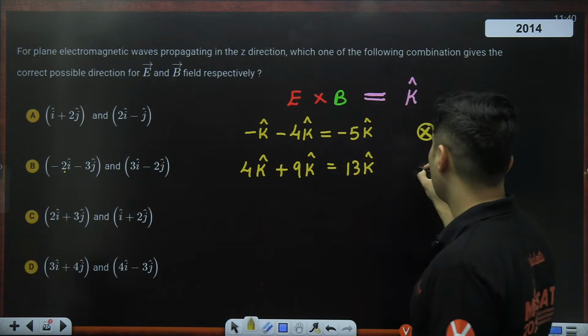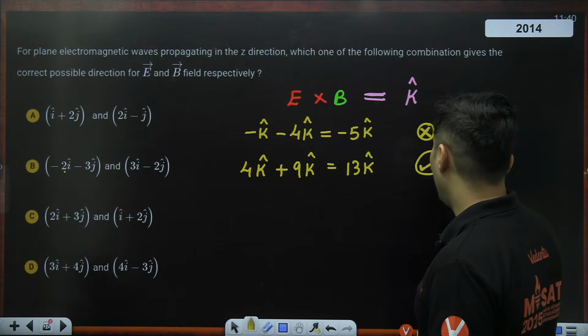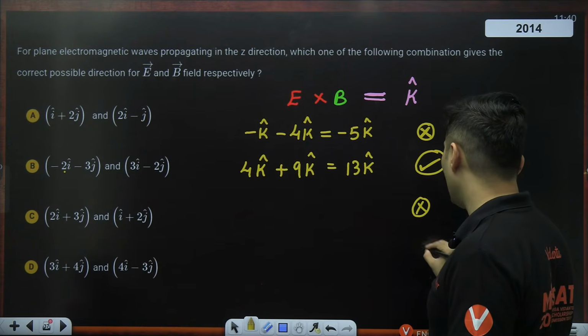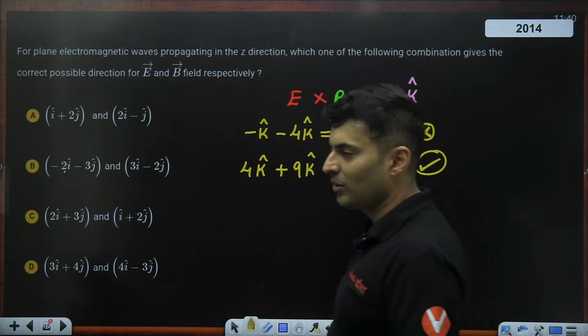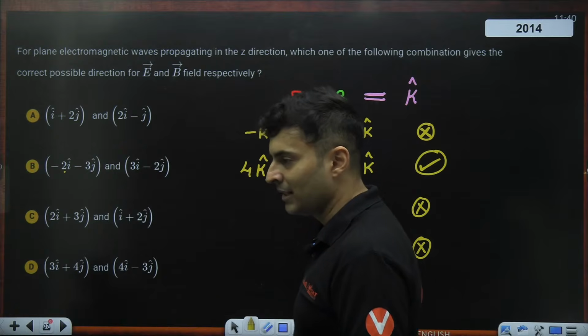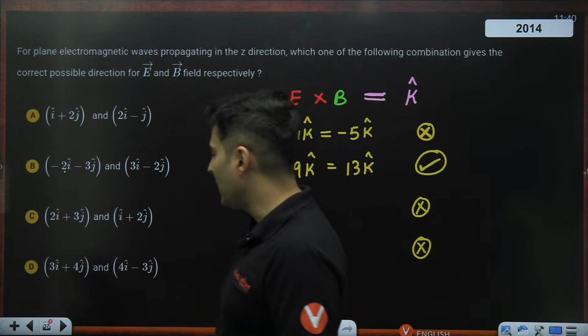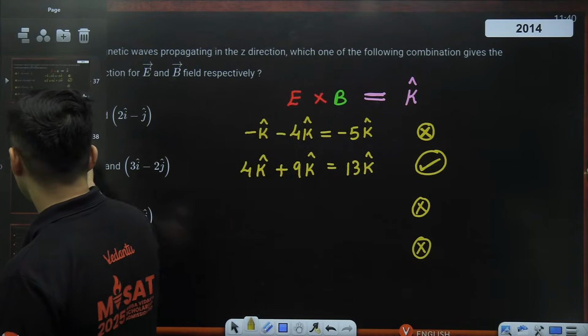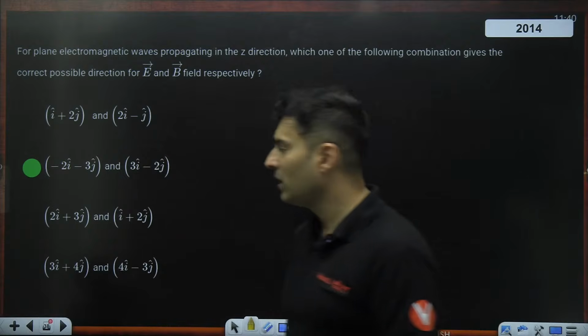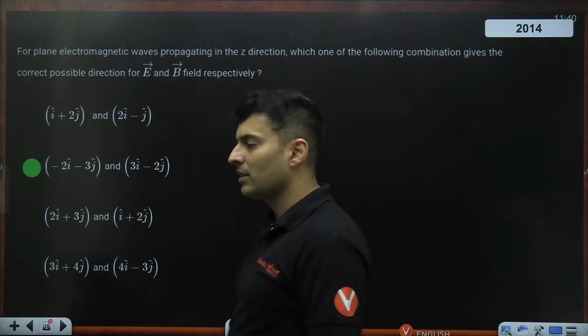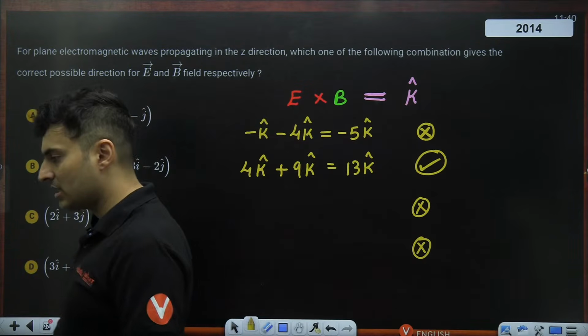Oh, I got k cap. So yes, this is the answer. I don't even have to check others, but I know others will be wrong. You can try it out. I got lucky at least in the second go. So I think the answer should be option B, guys. Yes, it is B. Check it out. If you try out other things, you will get something else.